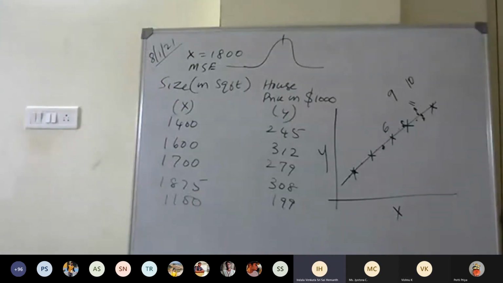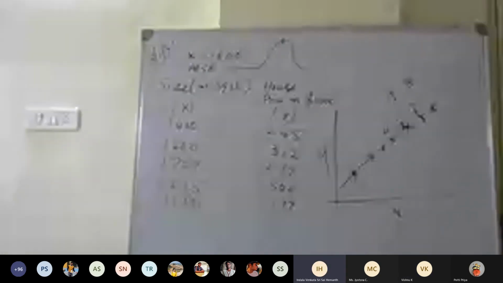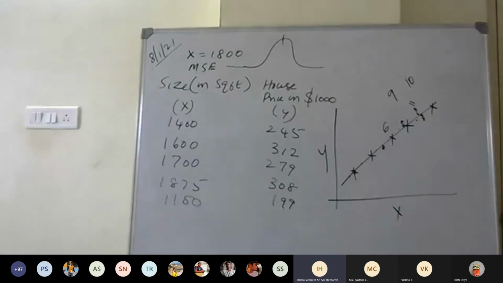Ma'am, can we say if we train on more number of examples, then it gets overfitted? Yeah, usually that happens. Once you give more data, the system tries to fit every data into the model.